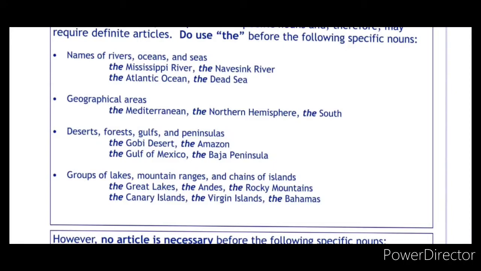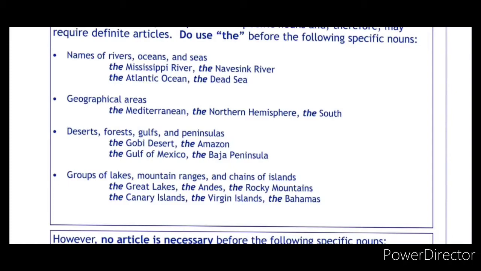Okay. So next one, geographical areas. For mentioning the particular name of geographic areas, see the examples given here: the Mediterranean, the northern hemisphere, the southern hemisphere, the southern pole, the northern pole. To specifically tell the particular geographic areas, we need to use the definite article the.